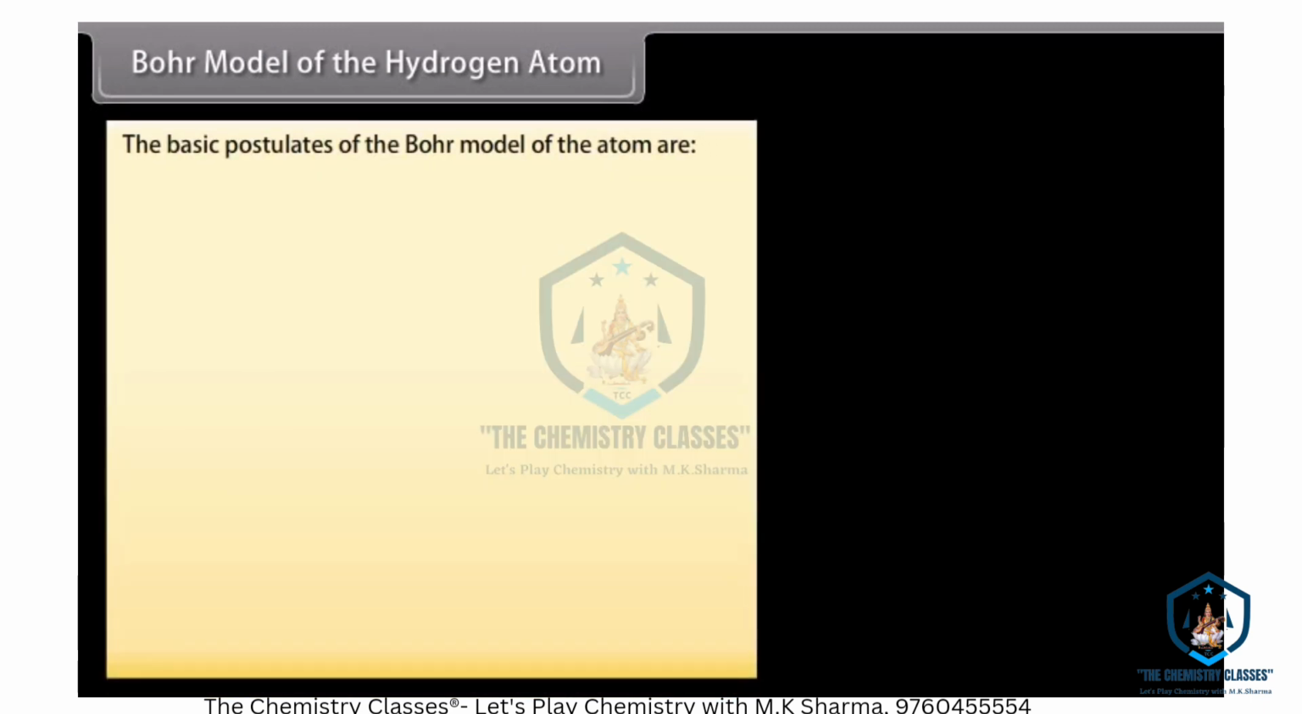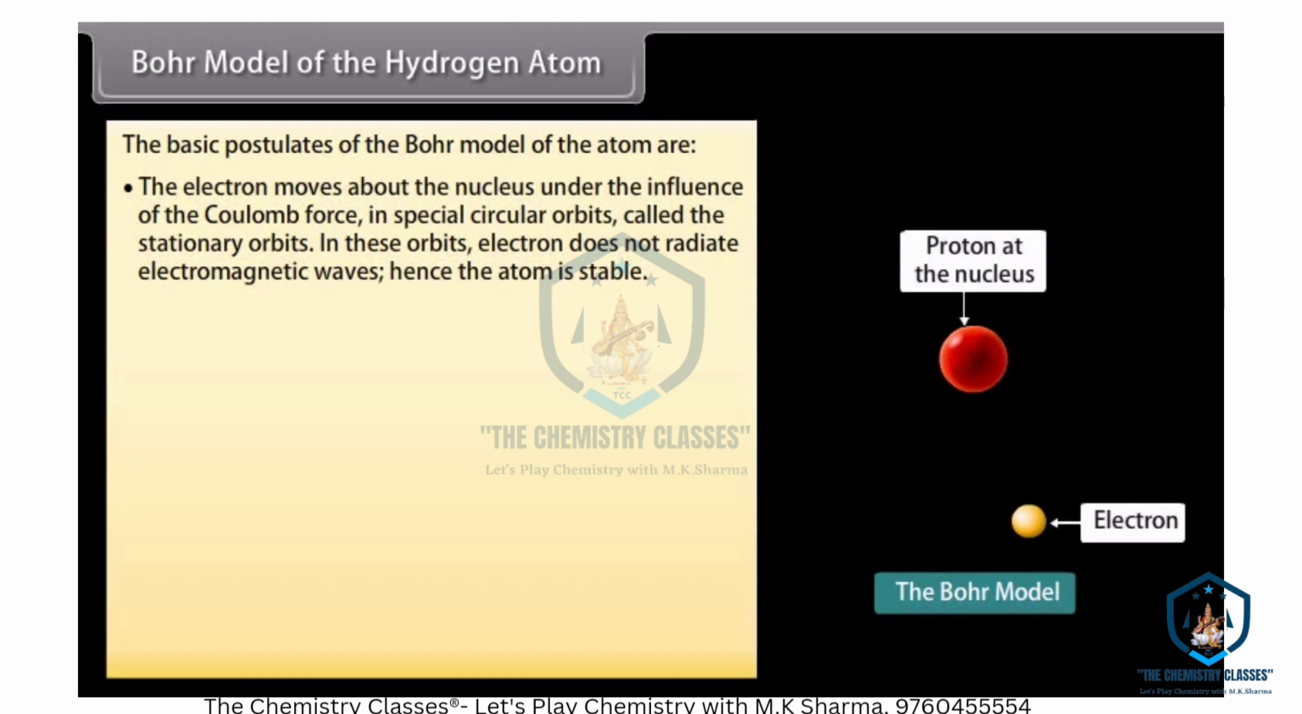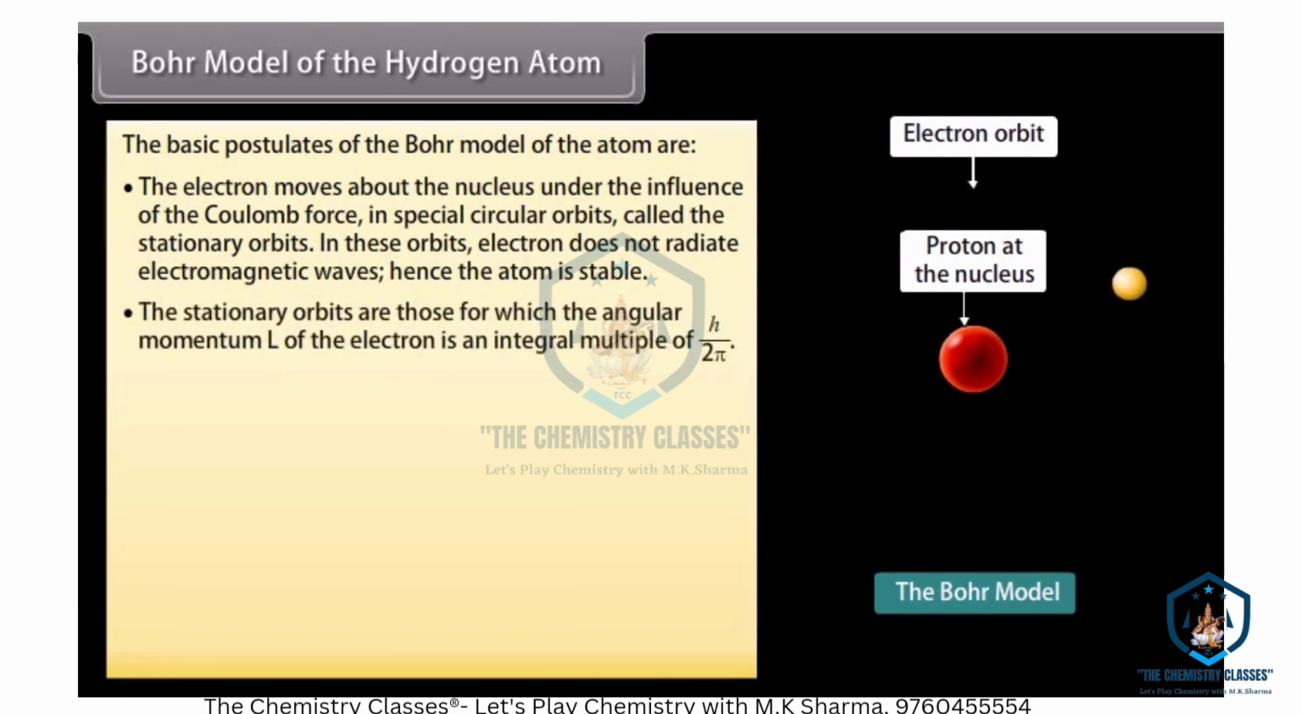Bohr model of the hydrogen atom. The basic postulates of the Bohr model of the atom are: the electron moves about the nucleus under the influence of the Coulomb force in special circular orbits called the stationary orbits. In these orbits, the electron does not radiate electromagnetic waves, hence the atom is stable. The stationary orbits are those for which the angular momentum L of the electron is an integral multiple of h upon 2 pi. L equals nh upon 2 pi,